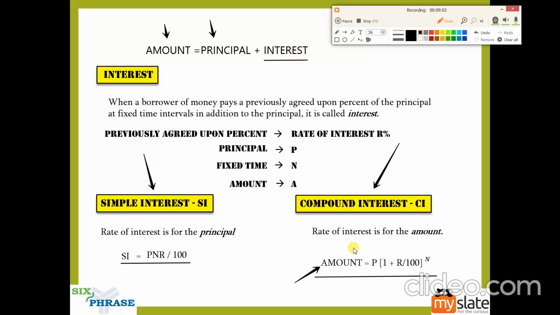Okay, but I'll try to help you solve problems without using formulas. That is when your speed will increase. So that's going to be my aim.